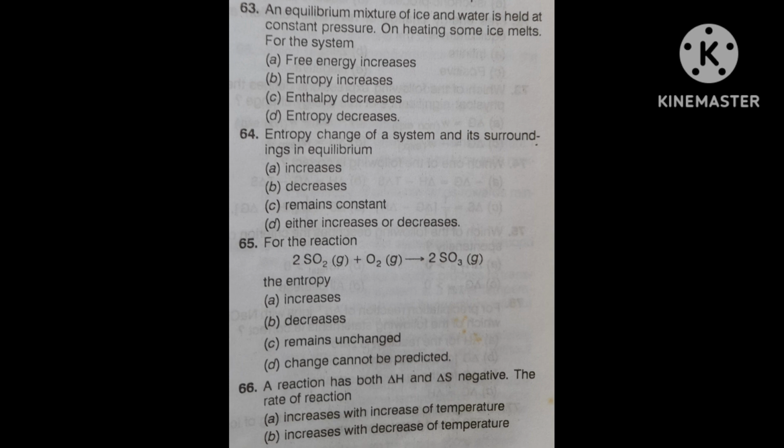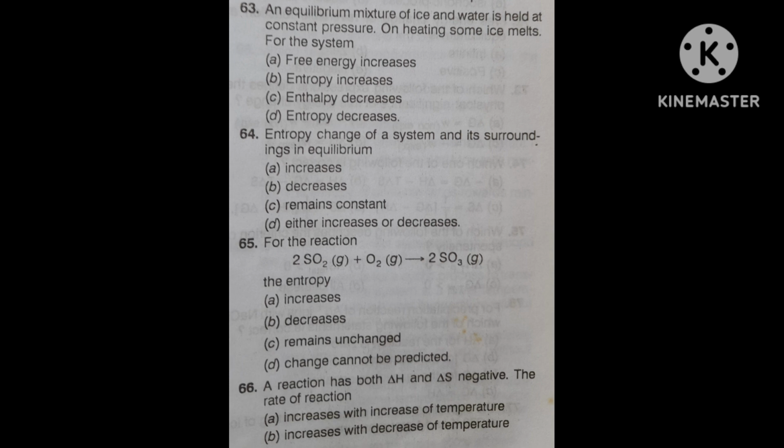opposes the process. Then in the formula, delta G is equal to delta H minus T into delta S. Delta H is negative, and delta S is also negative according to the question.